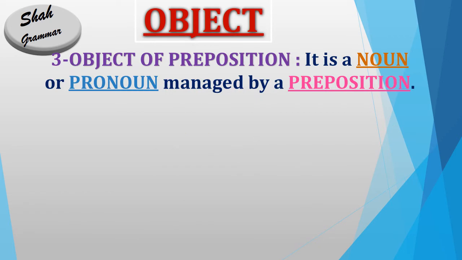Now come to the object of preposition. It is also very simple. It is a noun or pronoun governed by a preposition. Here guys, what is the object of preposition? The object which is followed by a preposition, or we can say in a sentence when the object comes after a preposition, it is called the object of preposition.